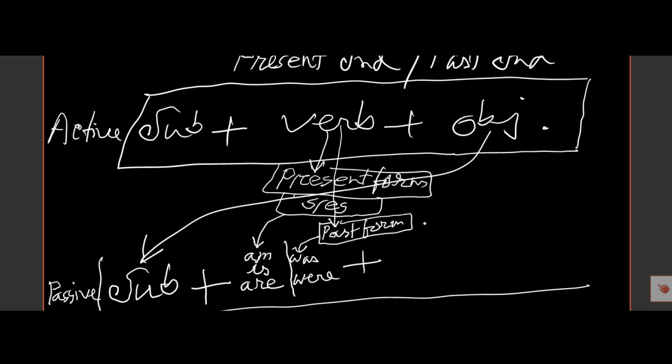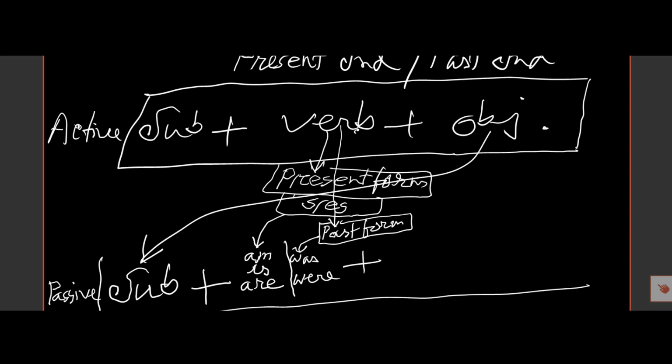And I repeat, if the verb in the active voice is in the present form or has s or es, then we must use auxiliary verb am, is, are. And if the verb is in the past form, we must use auxiliary verb was, were.